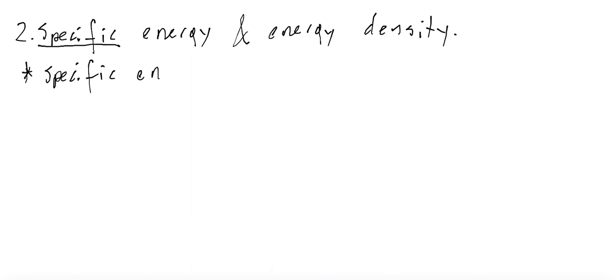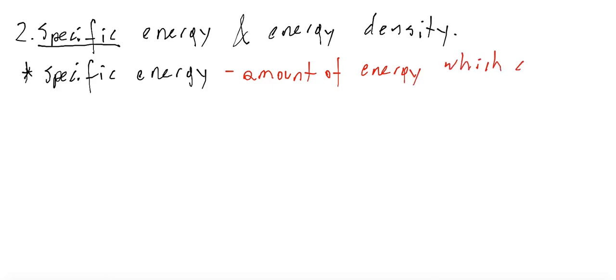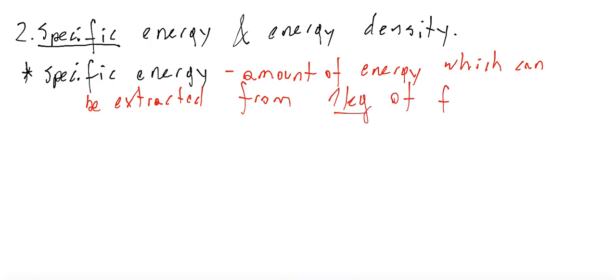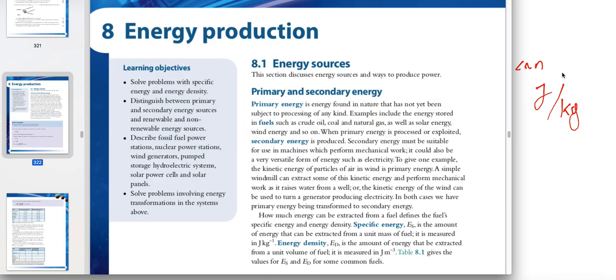Specific energy is the amount of energy which can be extracted from 1 kilogram of fuel. What is the unit? The unit of specific energy is joule per kilogram. How many joules can be obtained from 1 kilogram of matter?